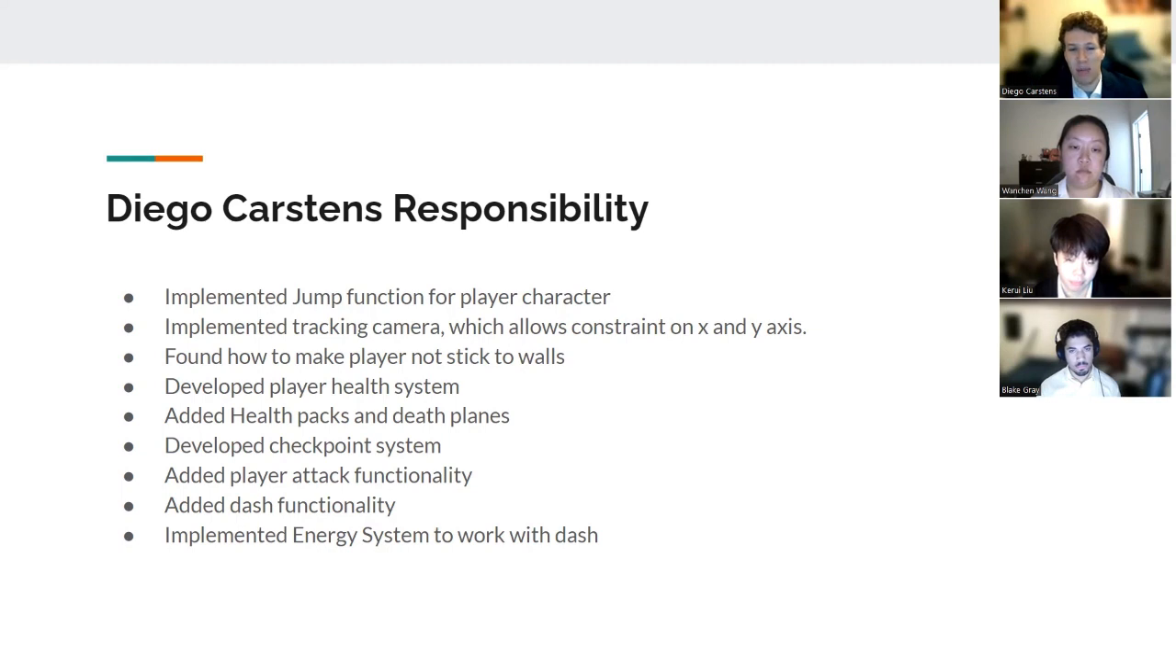And with that, I implemented an energy system that limits how quickly the player can dash, as well as the rate at which they can move around the map. And that is all I developed.